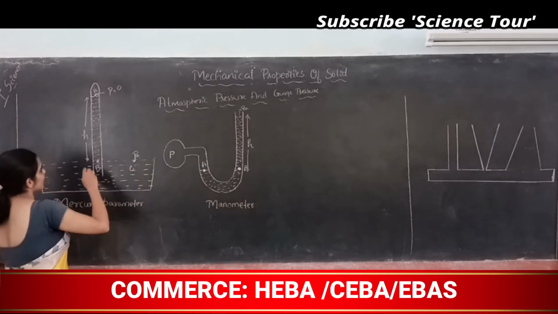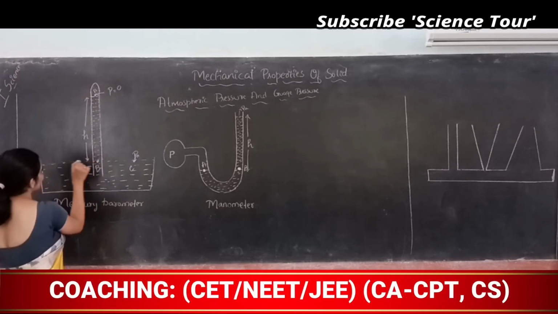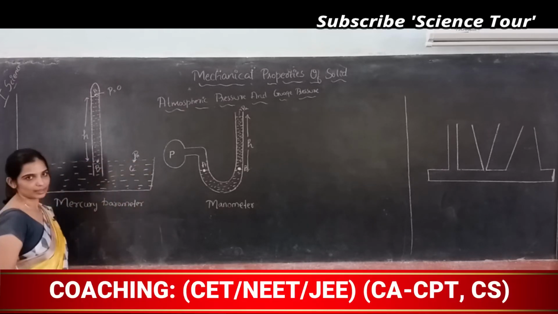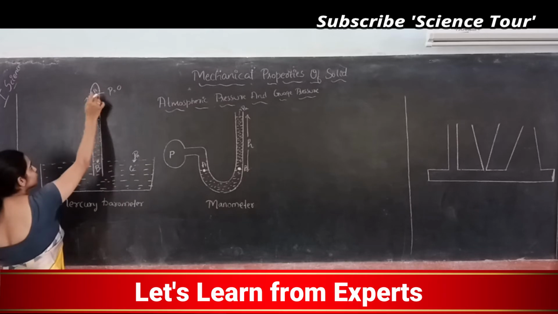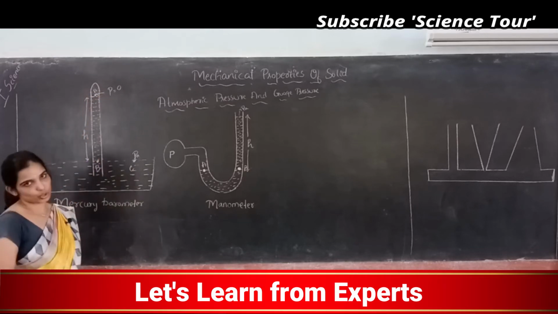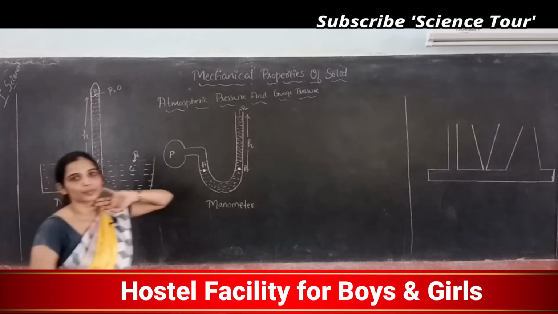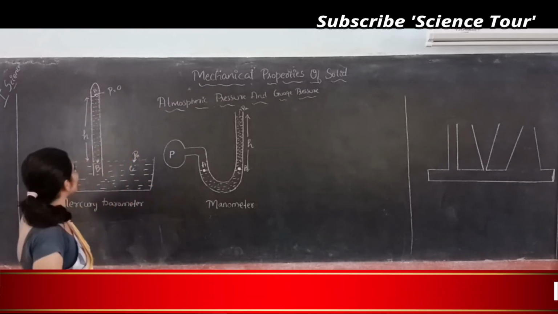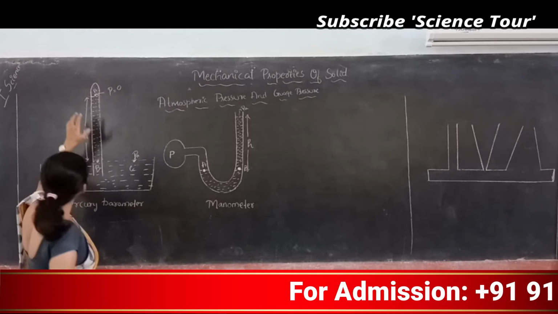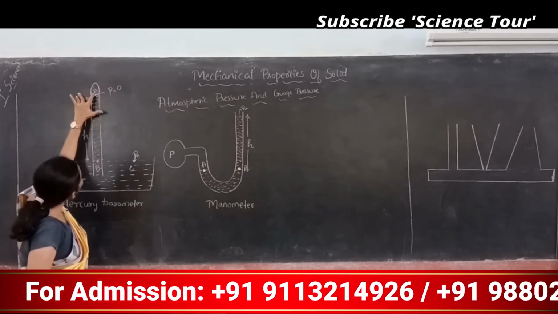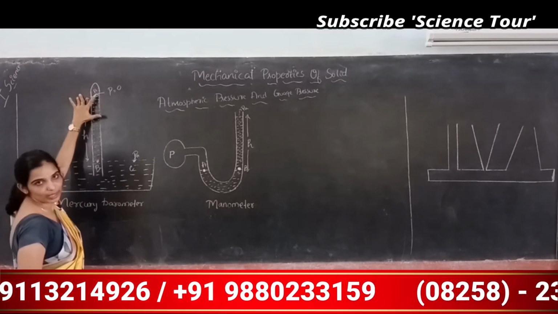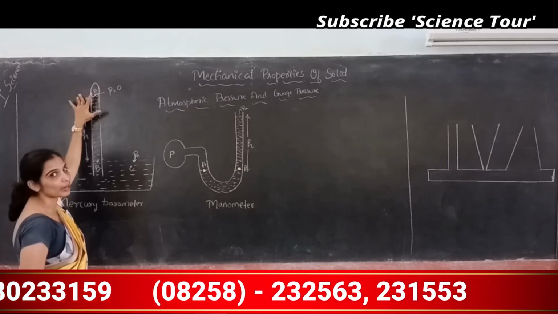Let's say this is the level of mercury in the container, and this is the level of mercury in the glass tube. What is the height raised in the glass tube? H. So let's call it H. Let's denote 2 points. One is the point above this level of mercury inside the glass tube. I hope you are following.